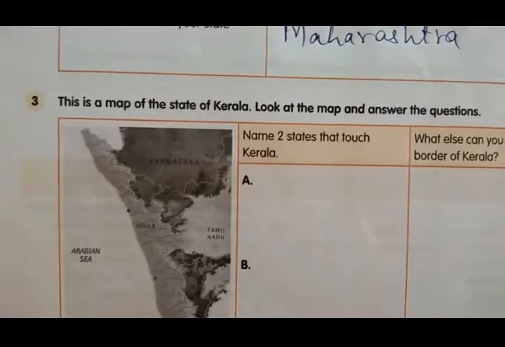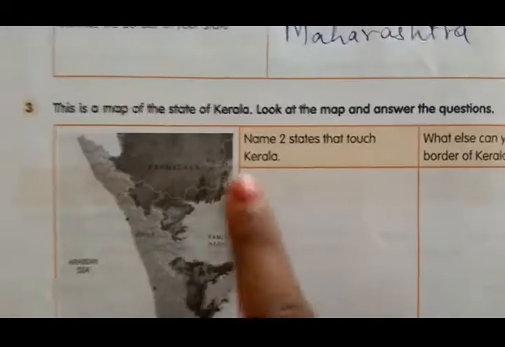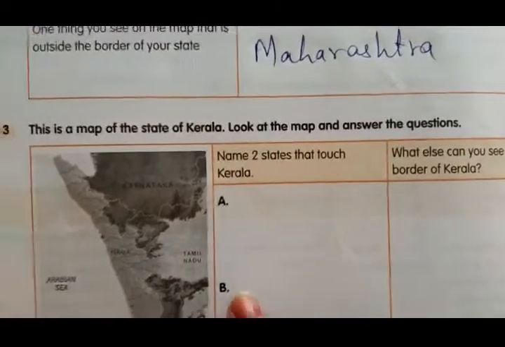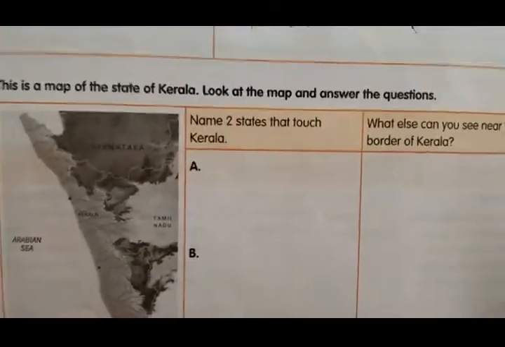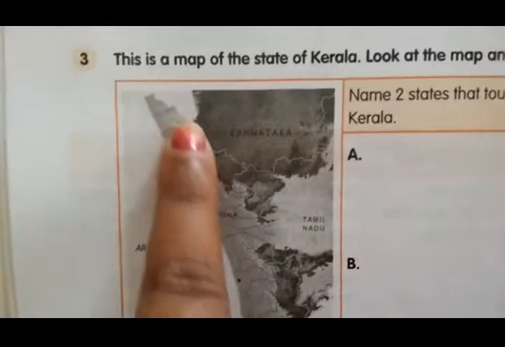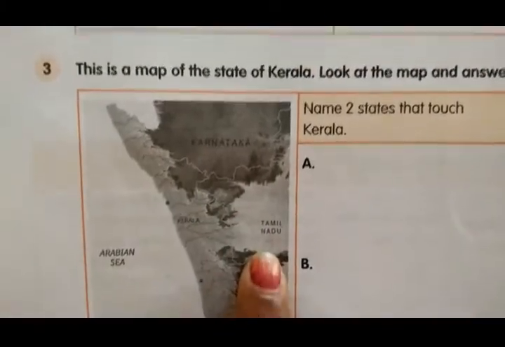Okay. Now, third question. This is a map of the state of Kerala. Look at the map and answer the questions. Name 2 states that touch Kerala. You can see Kerala here in the picture. Which 2 states are touching Kerala? You can see the borders here. Yes, Karnataka and Tamil Nadu.